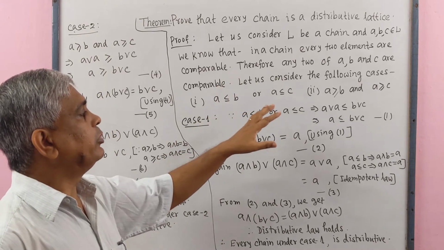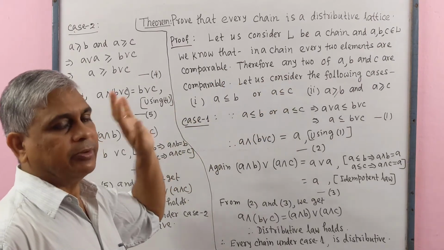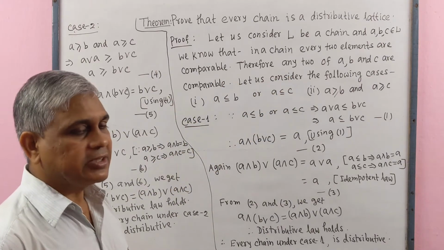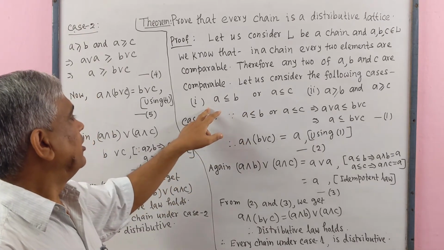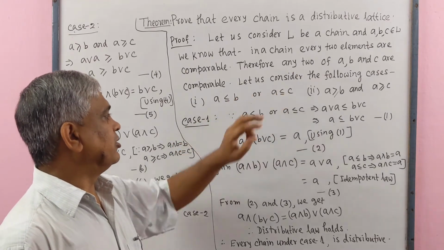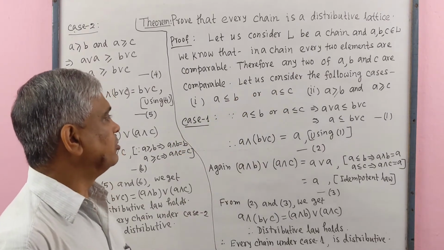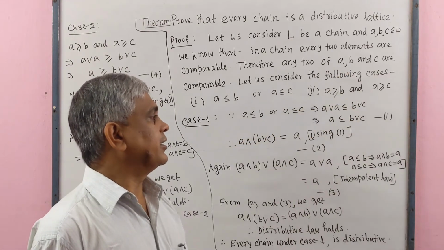Therefore, any two elements of a, b and c are comparable. Let us consider the following cases. Number one, a less than or equal to b or a less than or equal to c. Number two, a greater than or equal to b and a greater than or equal to c.